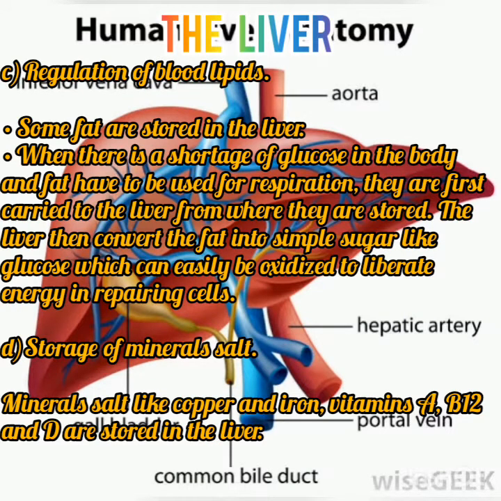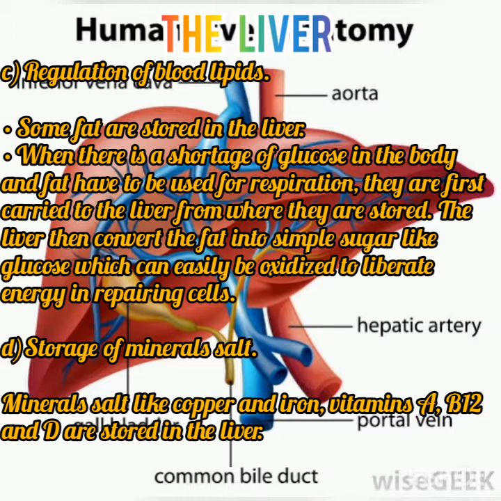The third function of the liver is the regulation of blood lipids. Some fats are stored in the liver, and when there is a shortage of glucose in the body and fats have to be used for respiration, they are first carried to the liver. The liver then converts the fat into simple sugar like glucose, which can be easily oxidized to liberate energy in respiring cells.